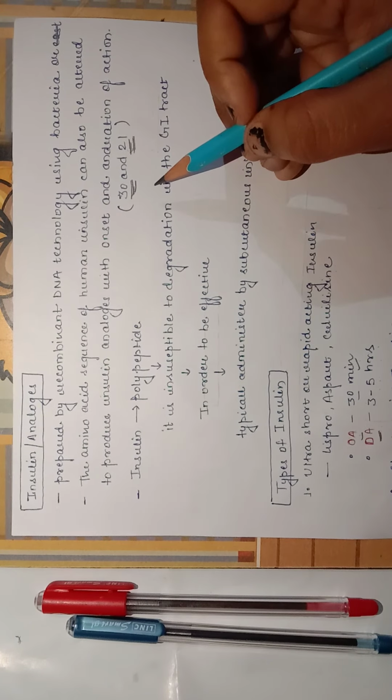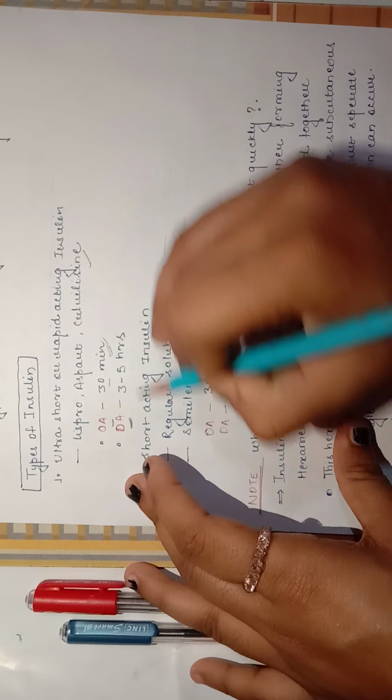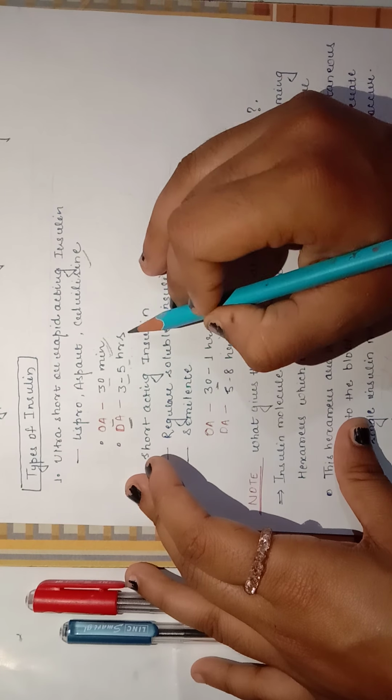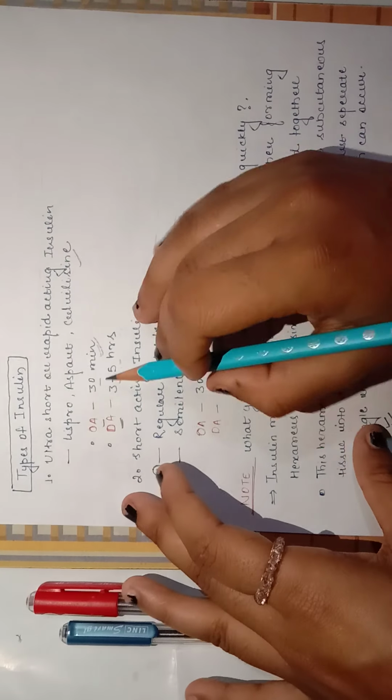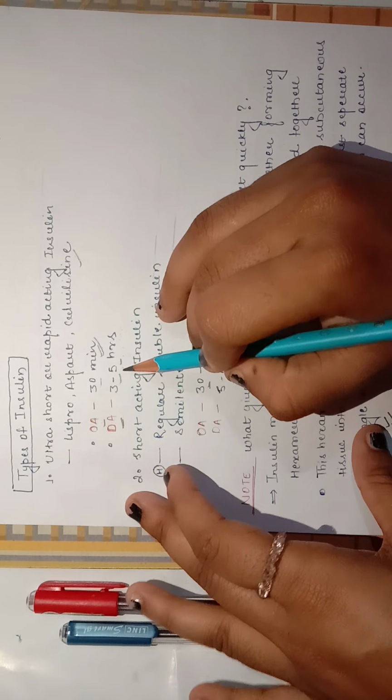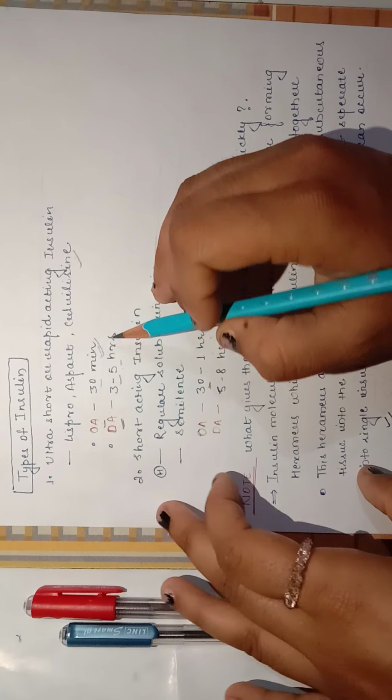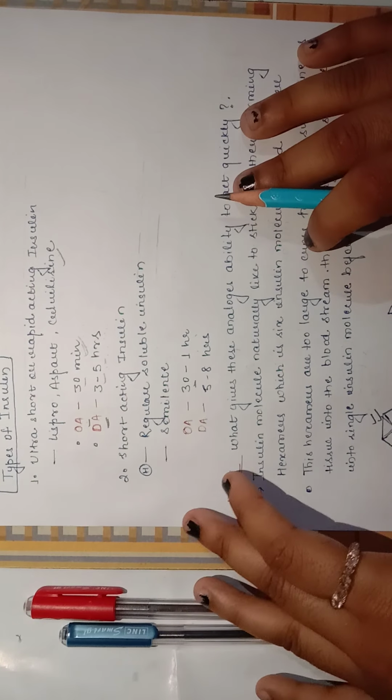Now let's see the types of insulin. There are mainly 5 types. The first is ultra short and rapid acting insulin, which mainly consists of Lispro, Aspart and Glulisine. The onset of action is how long it takes to act on the body, and the duration of action is how long it acts on the body. The duration of action is 3 to 5 hours, and the onset of action is 15 to 30 minutes.